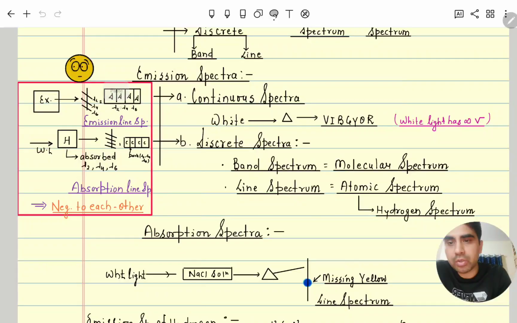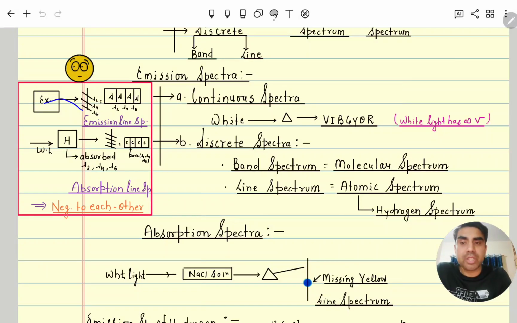These are the colored lines, and in between are dark spaces. Clear? So this is one type of spectrum, where the energy coming out from the excited state forms different wavelengths. This is called an emission line spectrum.